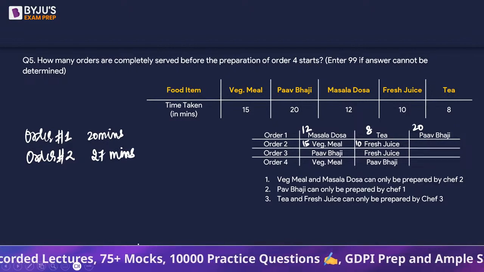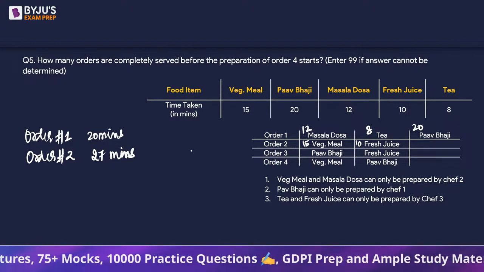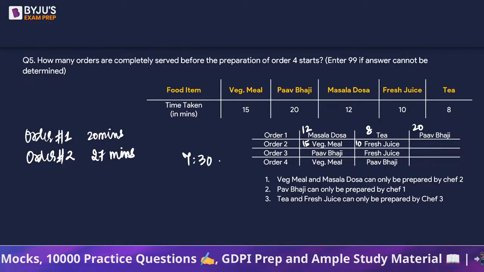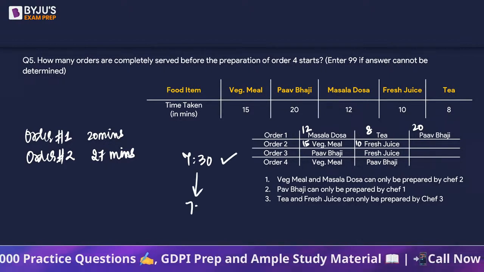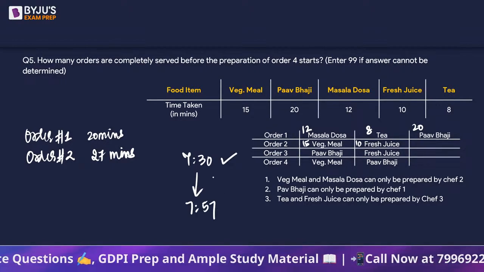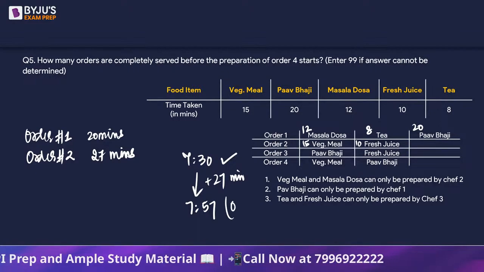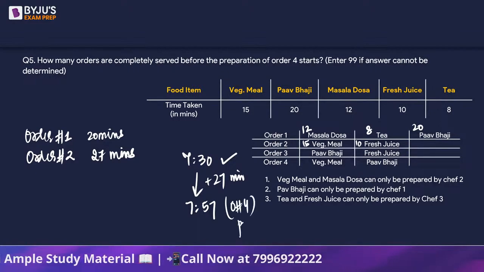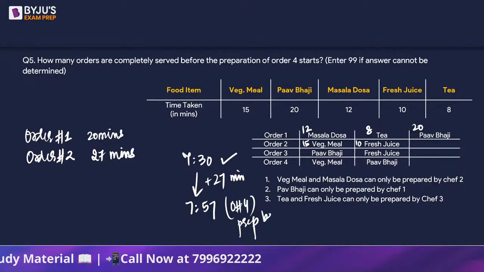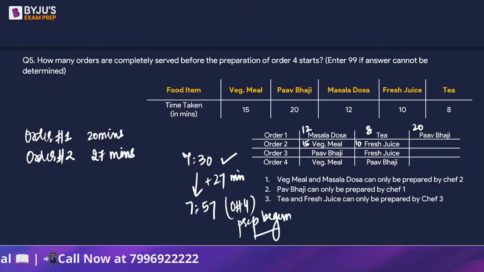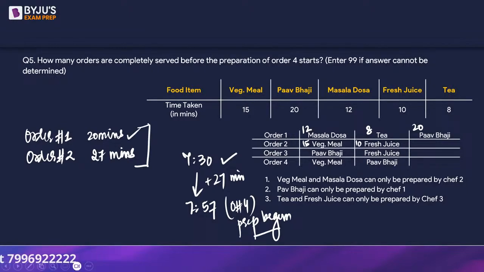Right? And in the previous question, we have seen that 7:30 when orders were placed, and at 7:57, that is 27 minutes later, the order number 4 preparation started, right? Preparation began there. So in those 27 minutes, can we say order number 1 took 20 minutes? Order number 2 is 27 minutes from the beginning.